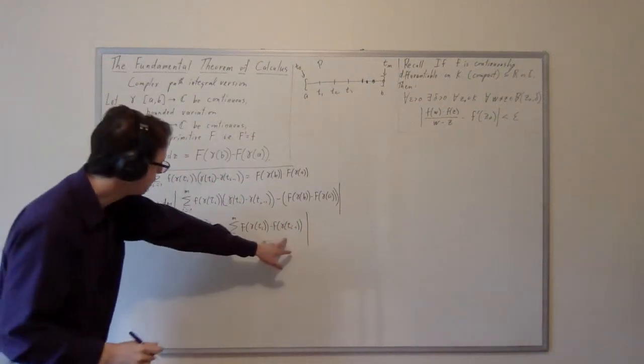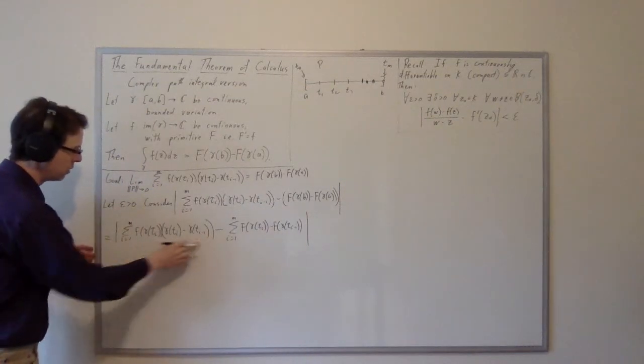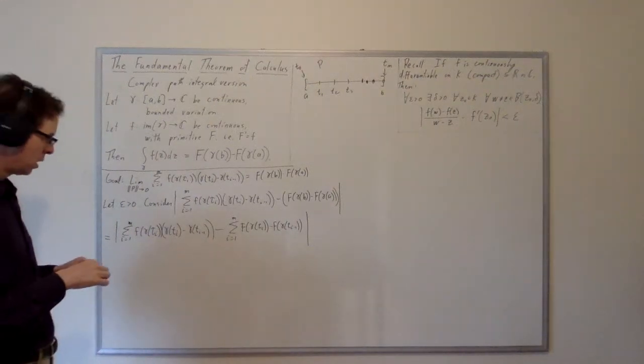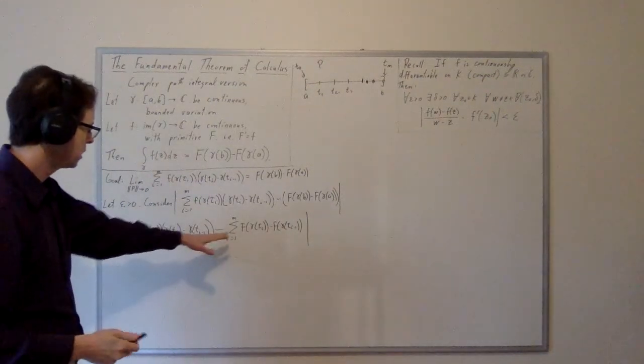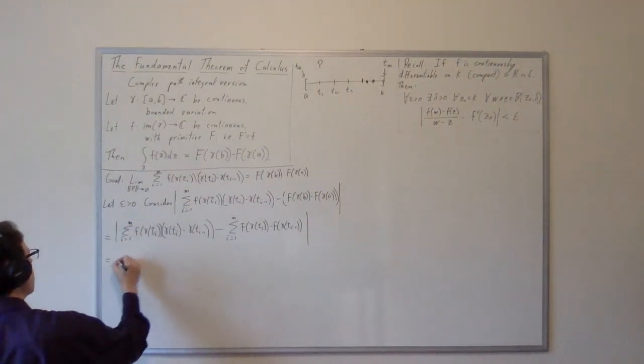And then, of course, these individual differences are supposed to be modeled by, or approximately equal to, these individual terms like this. So let's now combine the sums and see what happens. So this is, again, an equation.